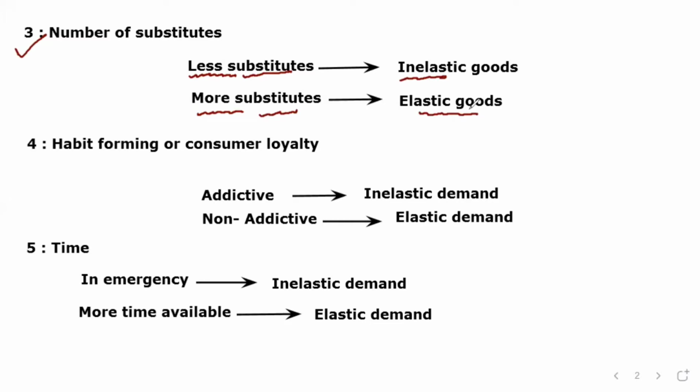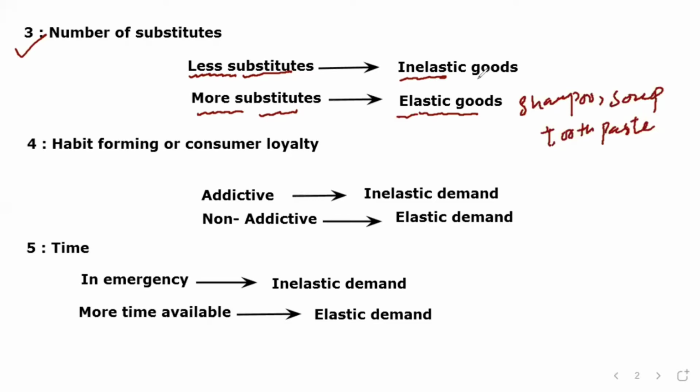The more substitutes a product has, the more easily a consumer can shift from one product to another. For example, shampoo, bath soap, toothpaste, anything you can switch. Their demand is elastic because their replacement is easy to find. If one brand is not available, you can use another.